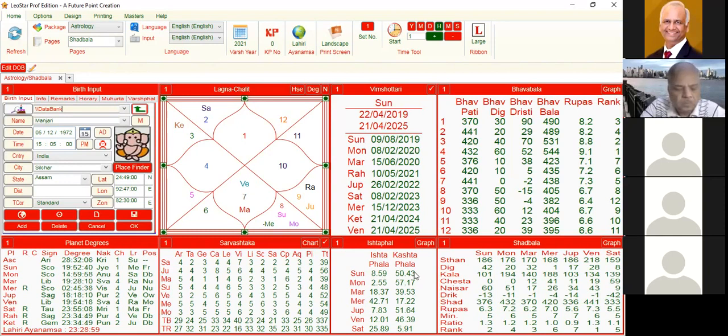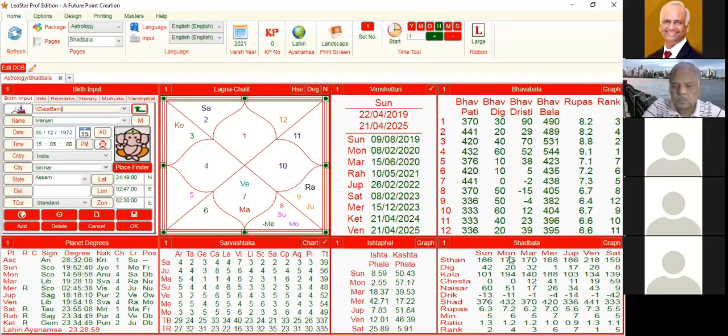And even with the Moon also, because the Moon is quite strong there, and if you see here, the Moon's Ishtfal is only this one, the Kashtfal is much more. So you can see this period from August 19 to February 20. That was the period of Moon, Sun Moon. And Moon is stronger than the Sun, so you might have got the result of Moon only.